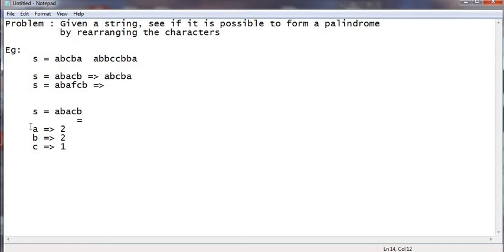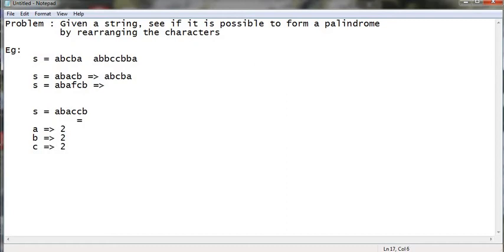Once we get the character counts, we need to see if all the counts are even, or at the most one count is odd. For example, if I make it C here, in this case we will have 2. So all the counts should be even, or at the most one count should be odd. Okay, so that's the logic.